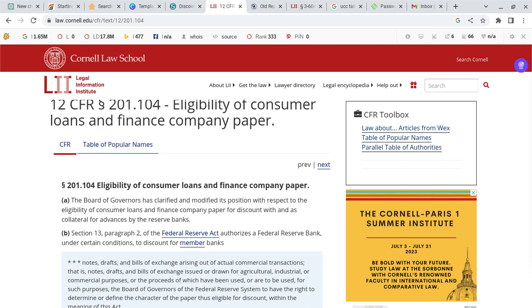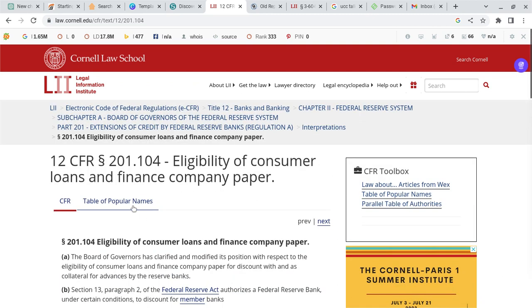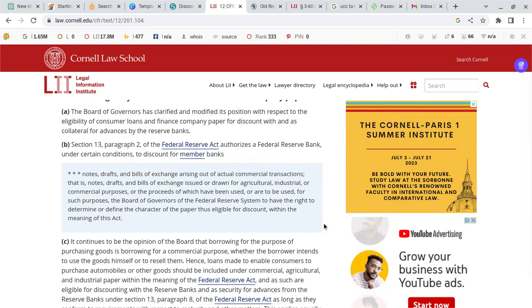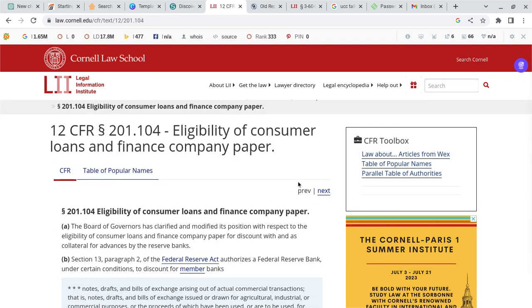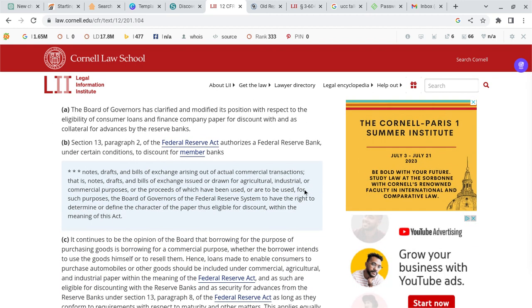So today I'm going to talk about the eligibility of consumer loans and finance company paper. That's 12 CFR 201.104. I'm all about negotiable instruments, and learning how to utilize them in transactions. A lot of people have talked about this, but if you get a little deeper understanding, if you study the UCC and also the Bill of Exchange Act,